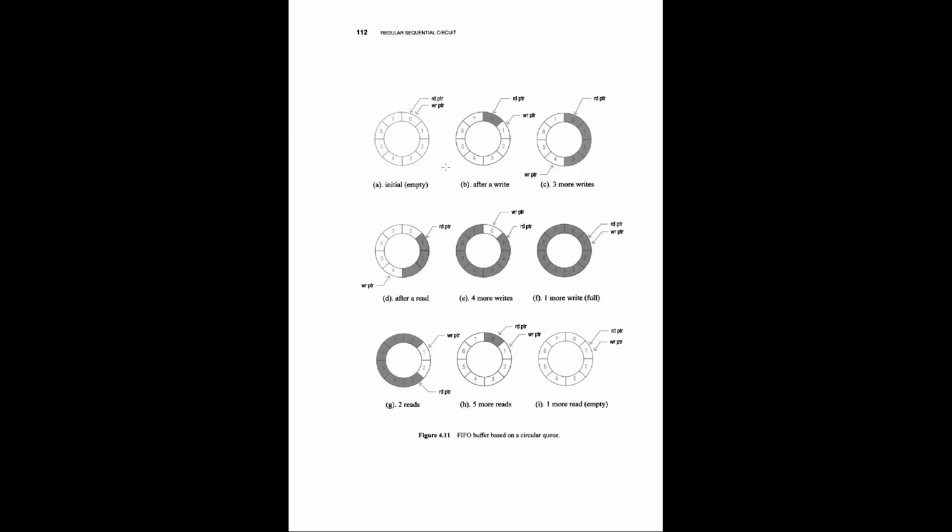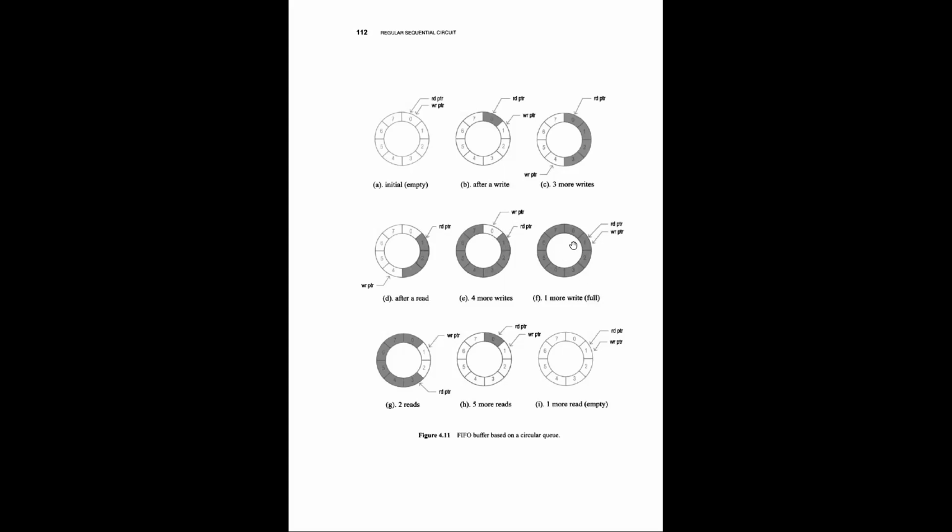So after every write operation the write pointer is incremented, and after every read operation the read pointer is incremented. Now say 4 more write operations are performed: 4, 5, 6, and 7 are written. So all locations are written except 0. The write pointer points to 0, and the read pointer points to 1.